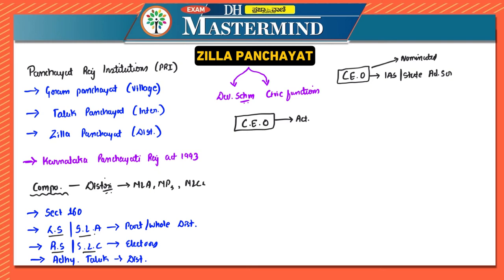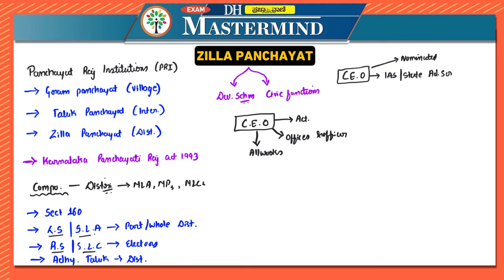Next, they control the offices and officers who are holding office under the Zilla Panchayat. Then they undertake the supervision and control of all works which happen via Zilla Panchayat.